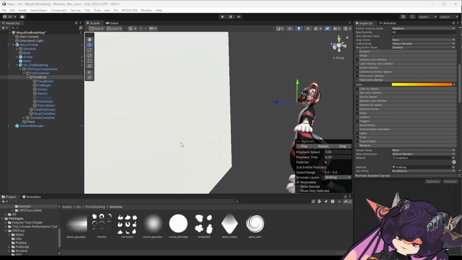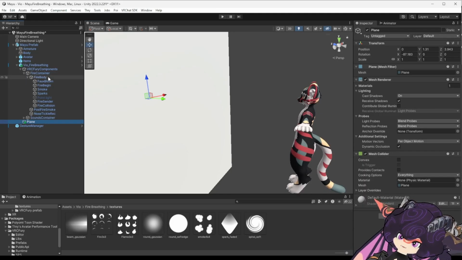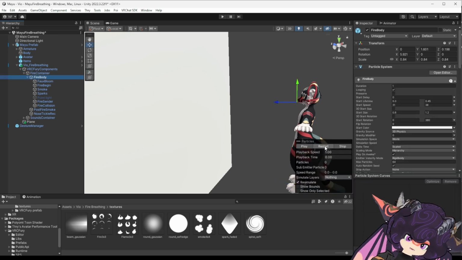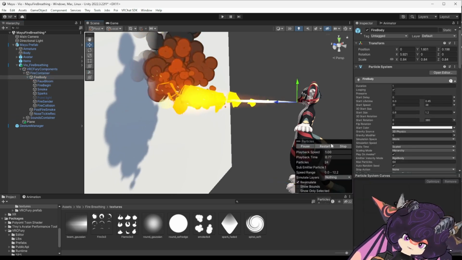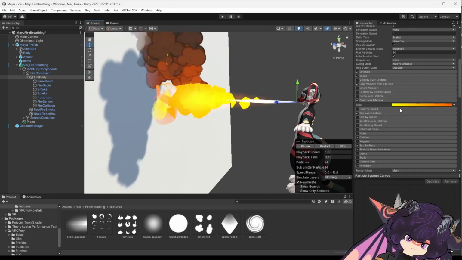We're going to change the color of the fire breathing. I have a Unity plane here for the fire to collide with. Let's click fire body and play the particles.